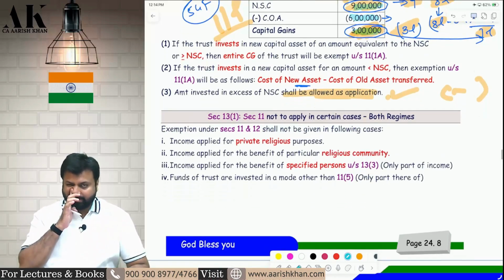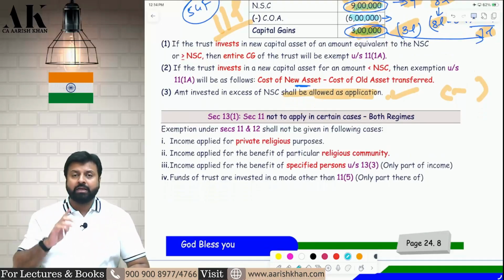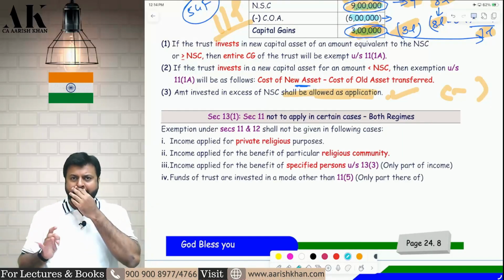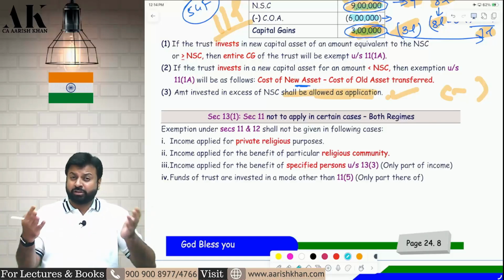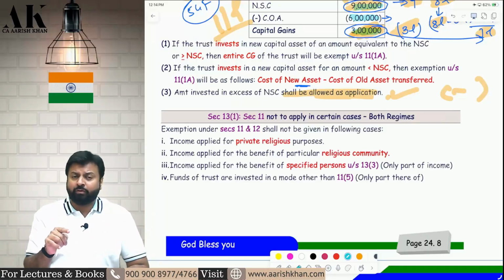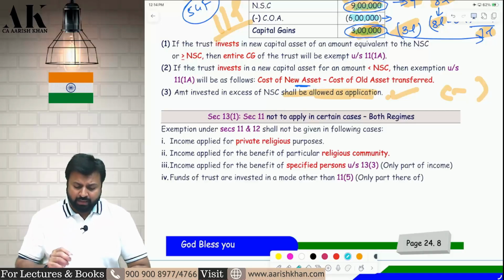I am explaining. What is section 13.1? Section 13.1 says that if you do these 4 activities, then you cannot claim exemption under section 11 and 12. 11 and 12 is gone from your hand. Along with that, in some cases, the registration can also be cancelled under 12AB. So if you do any of the 4 things, 11 and 12 is gone. Now, what are these things?